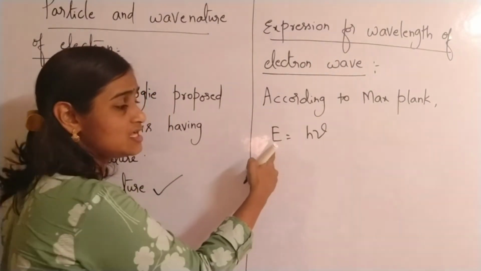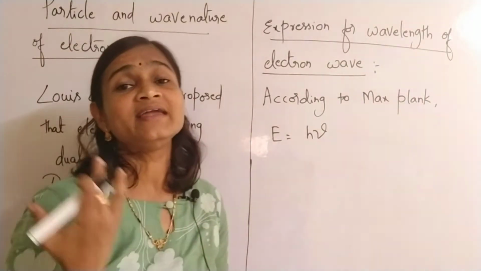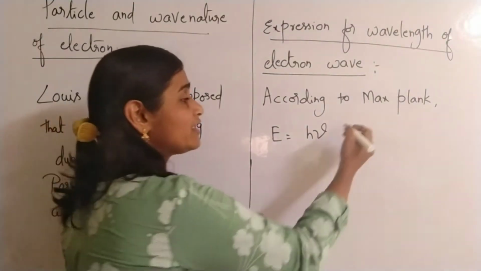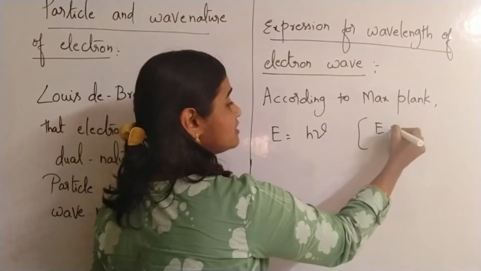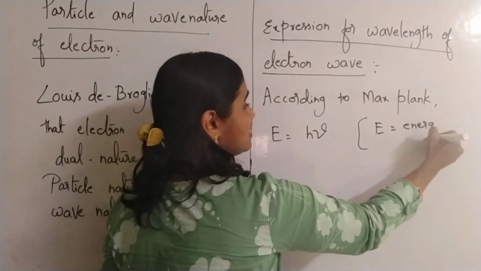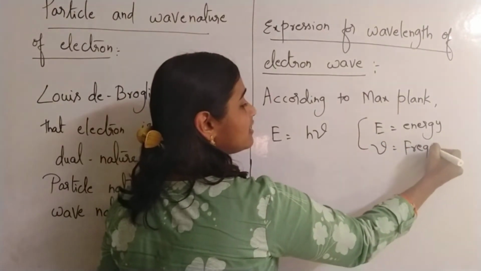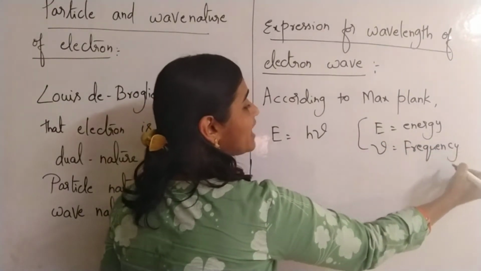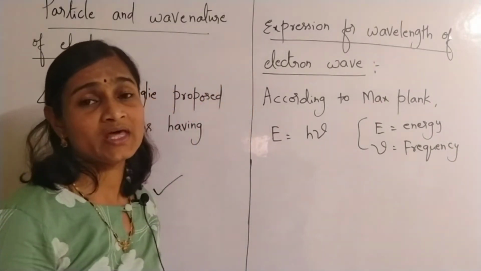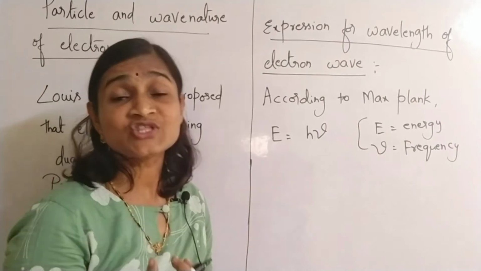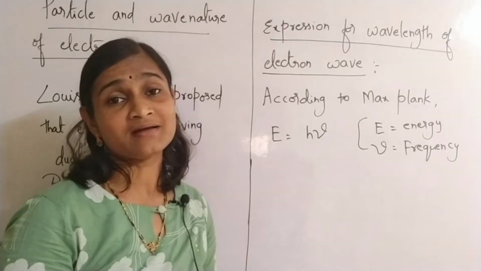Here E means what? Energy of any electromagnetic radiation, and nu is frequency of that electromagnetic radiation. Okay, isn't it? We are learning about the concept of structure of atom only through what?